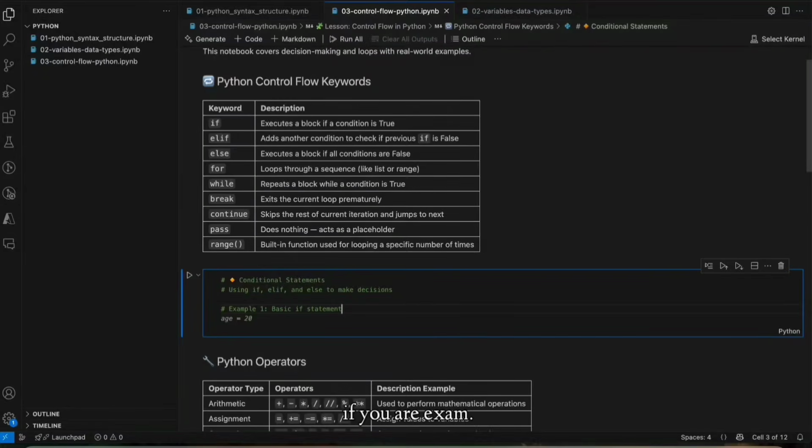Suppose you gave an exam and your exam percentage is above 90, and you want to show excellent. Else if your marks are above 60 but less than 90, then it will say good job. Else, in the last, if all the conditions are false, if your marks are below 60, then we'll say try again. So we'll see this example.